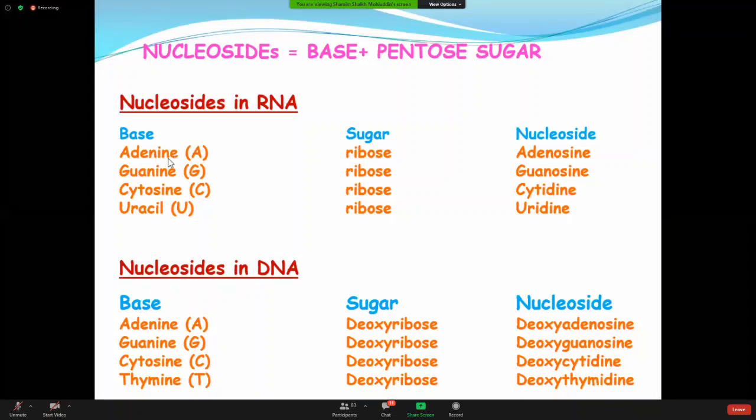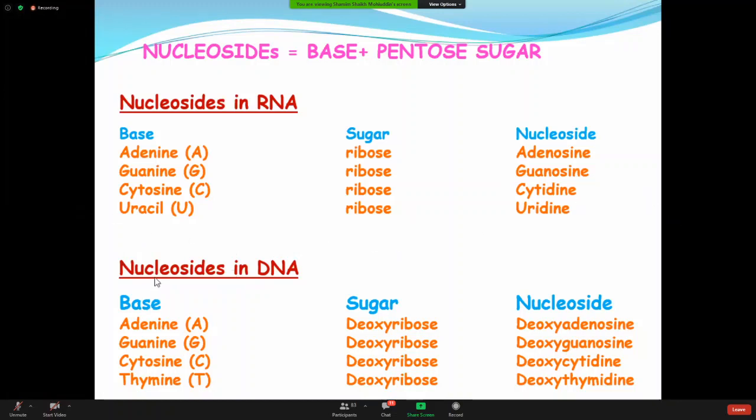Ultimately you are getting a nucleoside called adenosine. Guanine, ribose, guanosine. Cytosine, ribose, cytidine. Uracil: why did I not put thymine here? Because in the molecules of RNA there is no business of thymine, only uracil. So uracil, ribose, uridine.